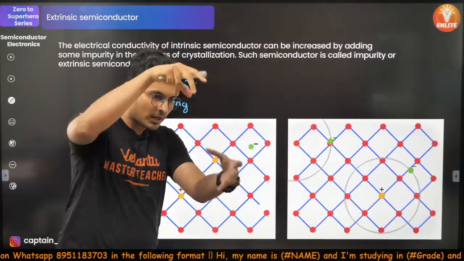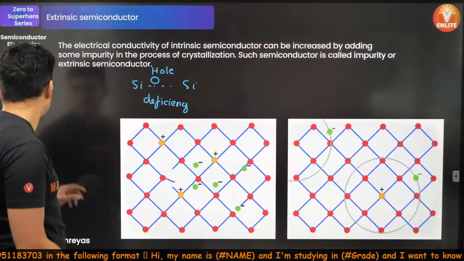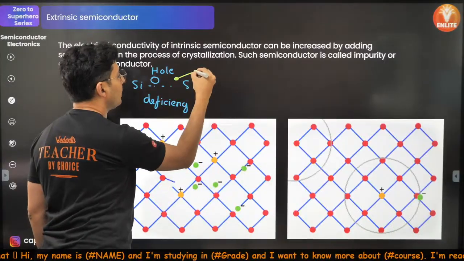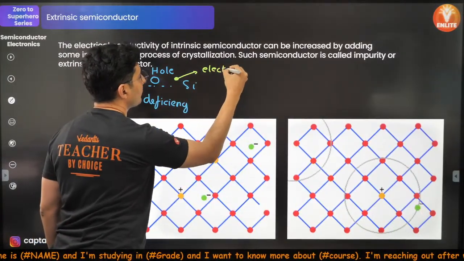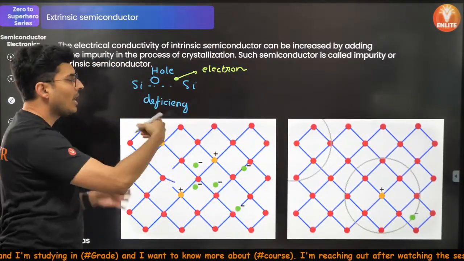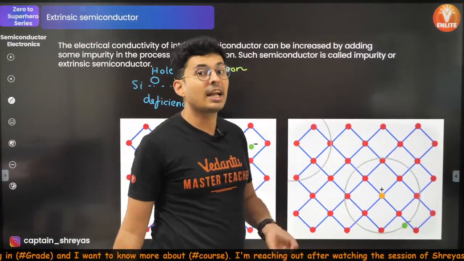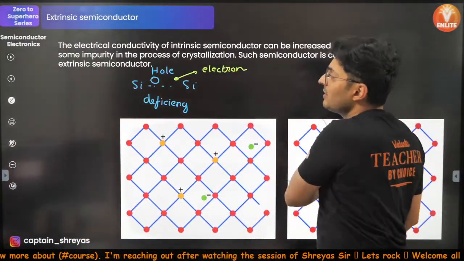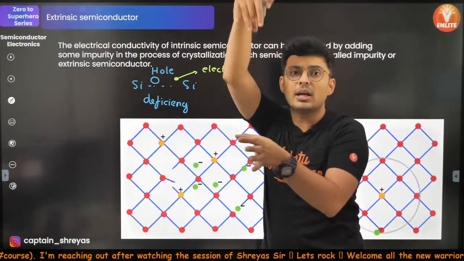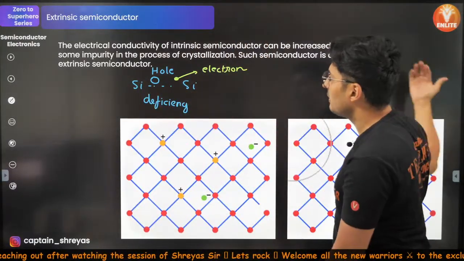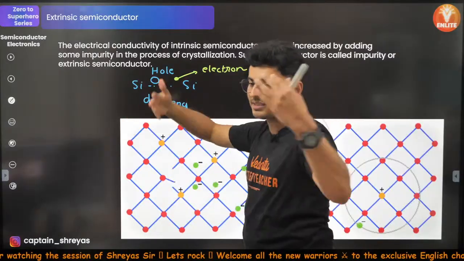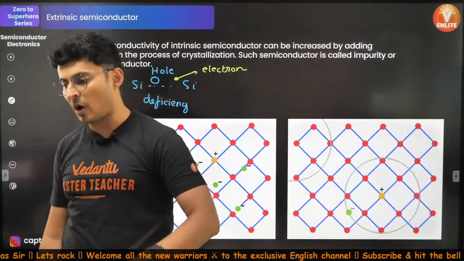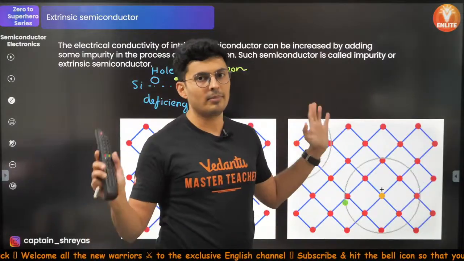Hole, you feel that something will go inside that hole. So that's a deficiency, like when you play golf. And what will come out of it is an electron. It's an electron which will come out of that hole, which has created the deficiency. This electron will go fit in some other hole, and this hole might be filled with some other electron. And this process keeps on happening. Hello, Hariharan. This process keeps on happening.